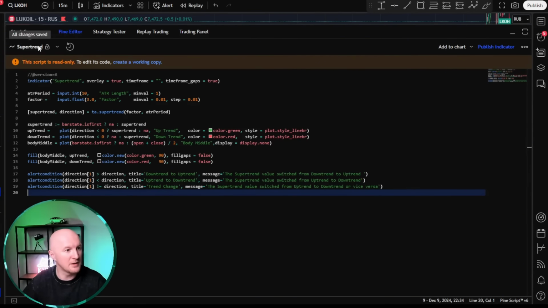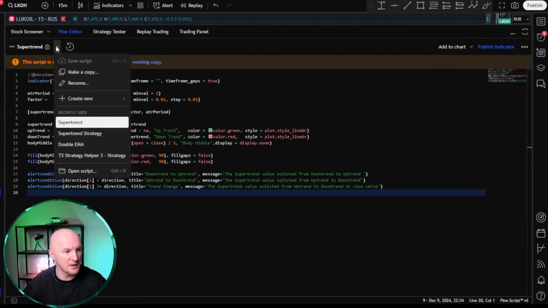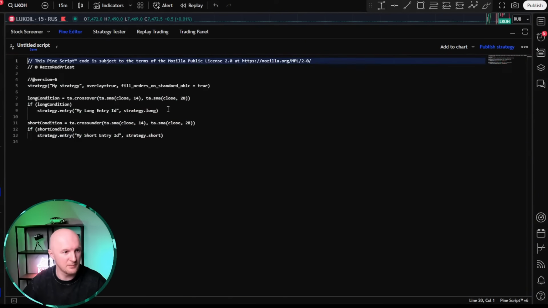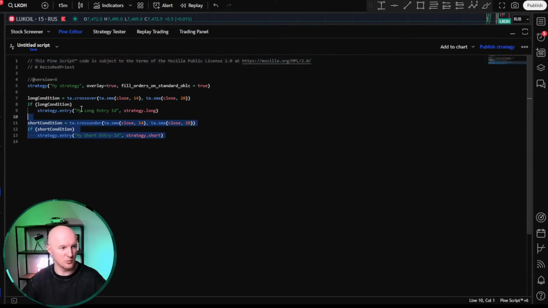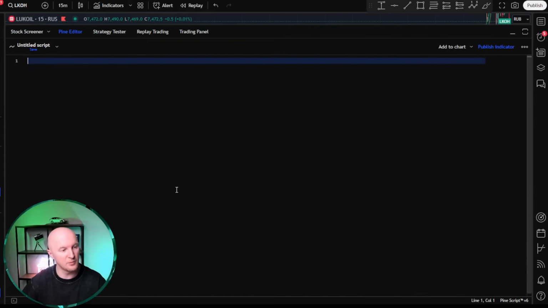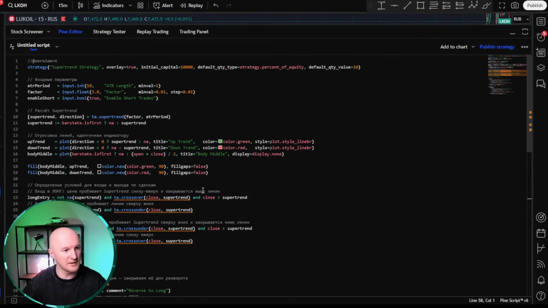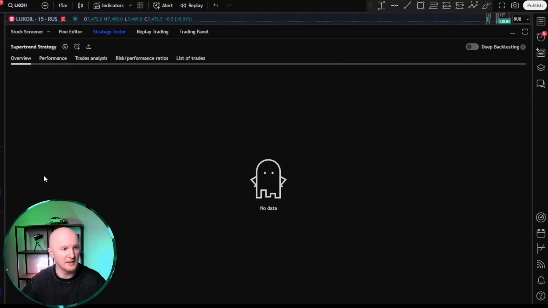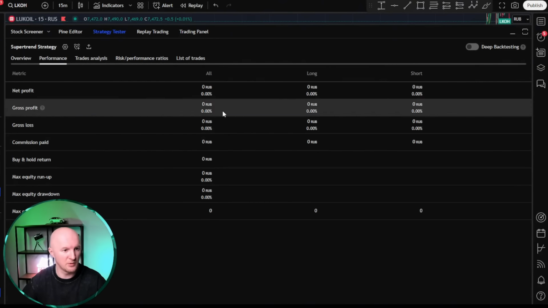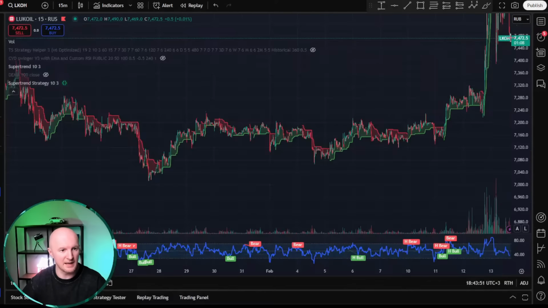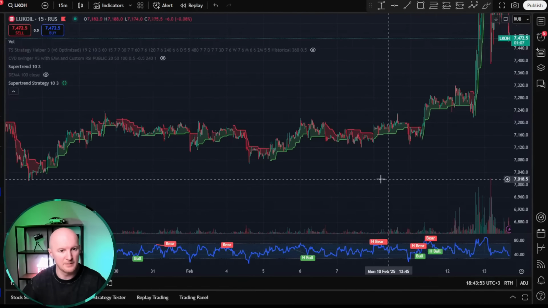Here, we click up at the top, where we looked at the Supertrend code, and then click Create New Strategy. And the strategy code window opens up for us. We just delete all of it and paste in the code our little neural network gave us. Click Add to Chart, and it takes us to the strategy testing window, where it says no data, meaning performance, 0 rubles, 0 rubles. It hasn't done anything. Why?